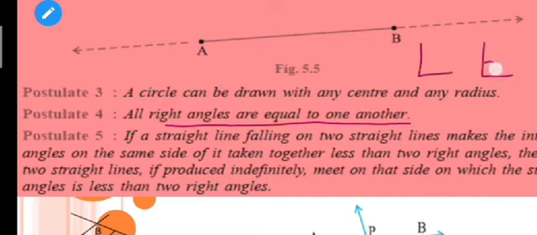So this postulate is saying that if I am drawing a 90 degree angle like this, and if I am drawing a 90 degree angle like this, these two 90 degrees will always be equal. Although the shape is different, the 90 degrees are also equal. So this is what postulate 4 is saying, that all right angles are equal to one another.